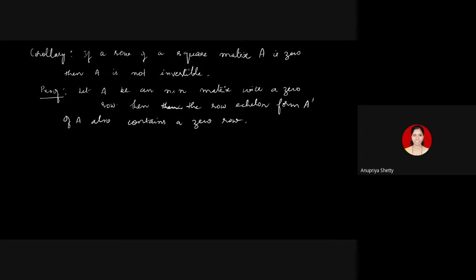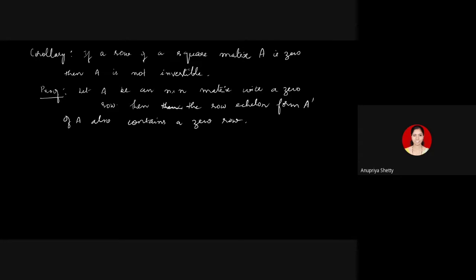When you say that this square matrix A has a row of zeros, you are saying that there is one row which is a 0 row. That says the number of pivots cannot be n. The number of pivots will be either n minus 1 or less, because already there is one row without a pivot, since it is a 0 row. So the total number of pivots will be less than or equal to n minus 1. So you get at least one column in A dash having no pivot.